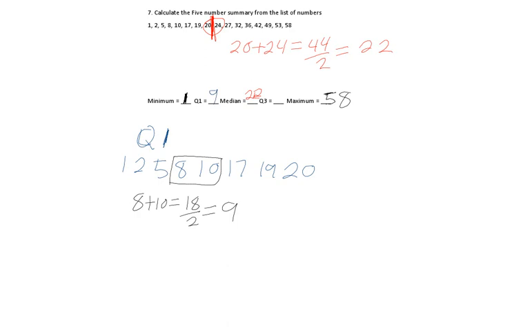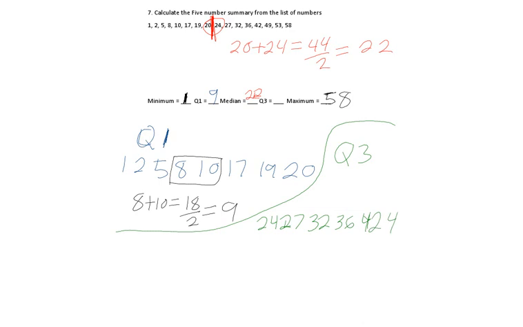Q3 is going to work the same way, except we're going to do the right side. So on the right side you have 24, 27, 32, 36, 42, 49, 53, and 58.